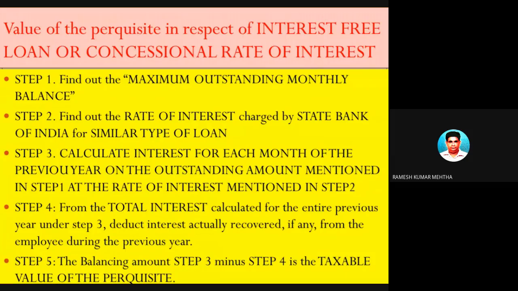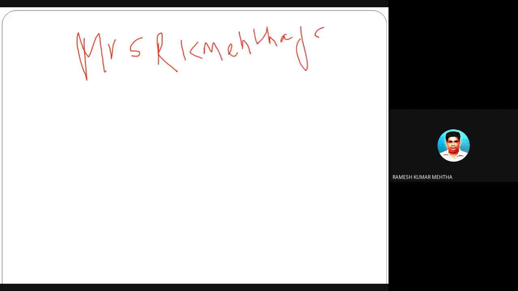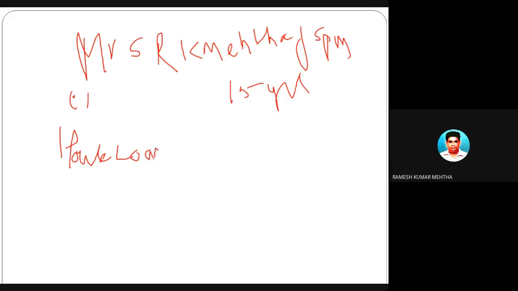interest-free loan. Okay. Now I will take up a small explanation. With this, you will understand it. For example, Mr. Ramesh Kumar Mehta is working in JSPM, and he has been working for the last 15 years. Number 2, he has taken a house loan. He has applied for a house loan from JSPM, and JSPM has granted him a loan of 30 lakh rupees.